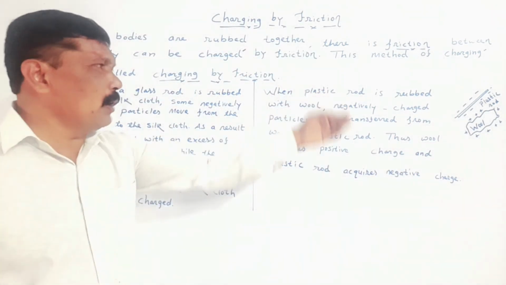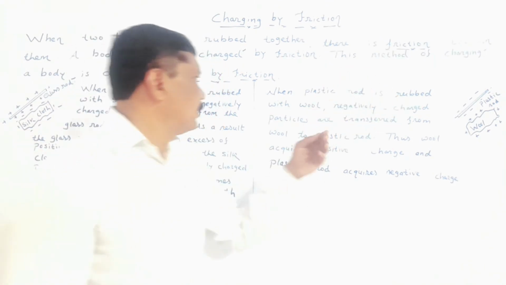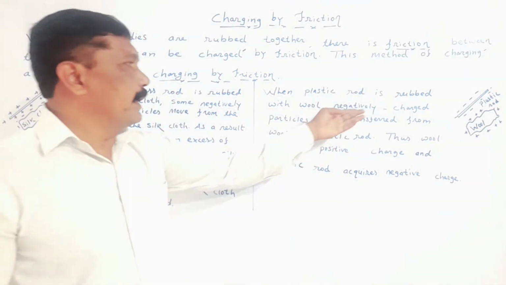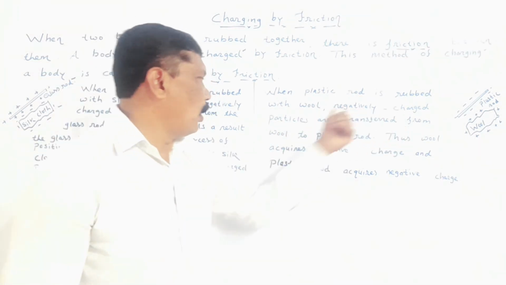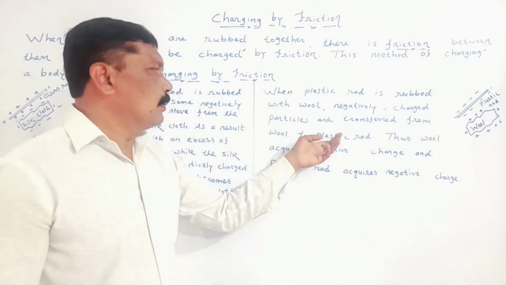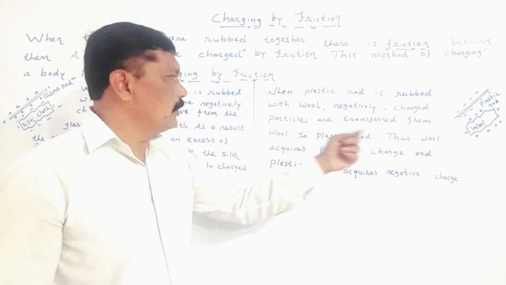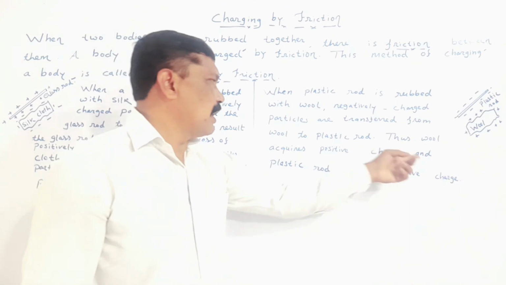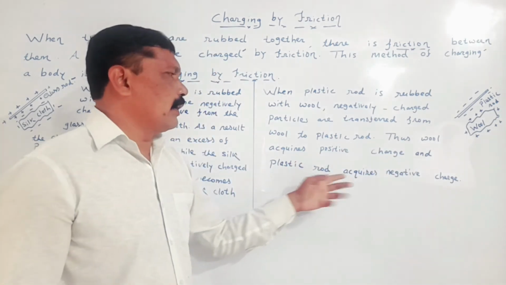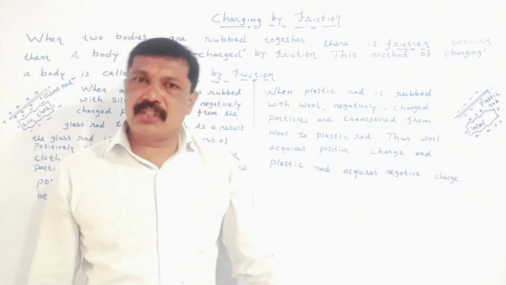When a plastic rod is rubbed with wool, negatively charged particles are transferred from wool to plastic rod. Thus, wool acquires positive charge and plastic rod acquires negative charge.